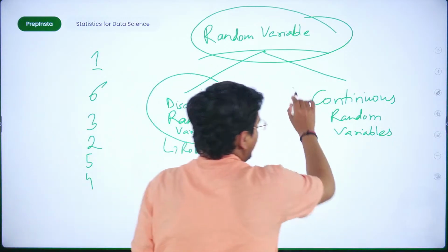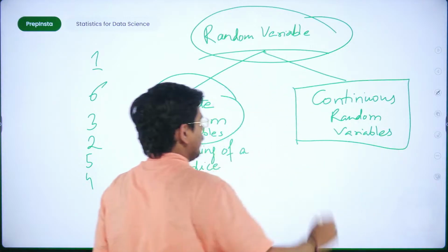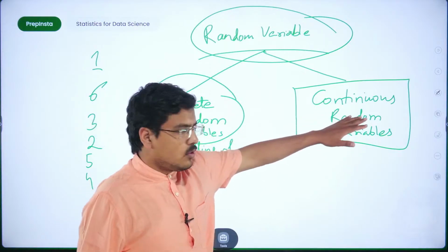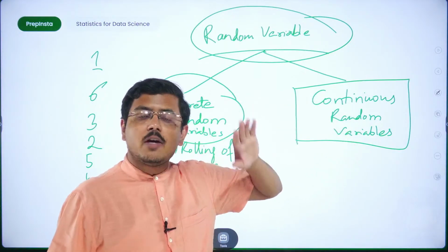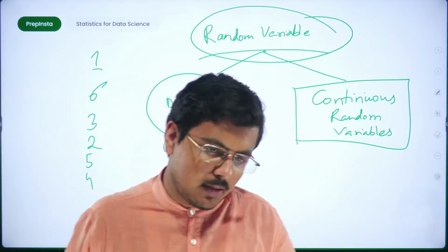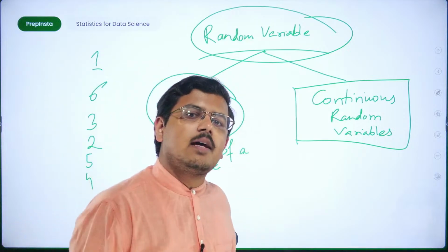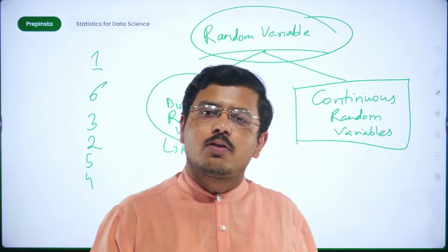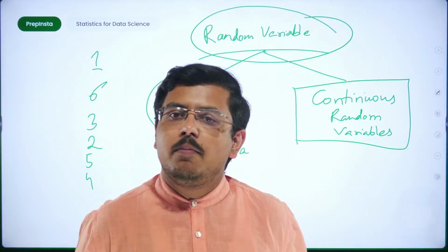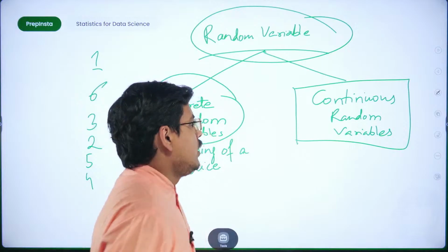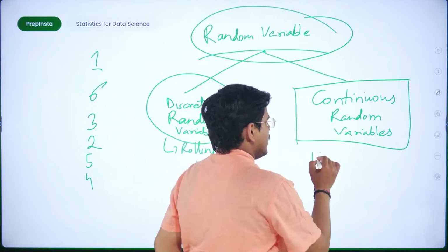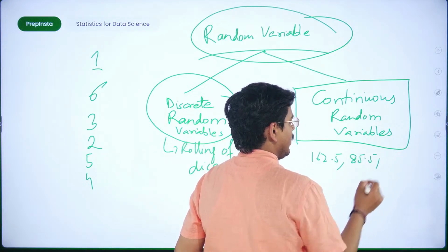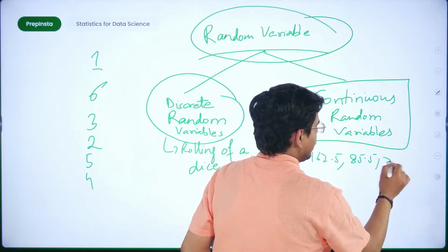Now coming to continuous random variables, the only difference is that these are random experiments which give continuous values. For example, consider that in your city there is a concert tomorrow, and in that concert the weight of the people who are coming can be 162.5, or 85.5, or my weight, which is 350.5.